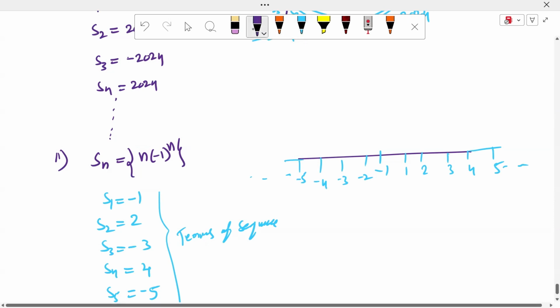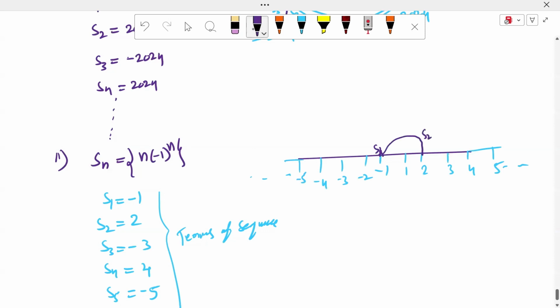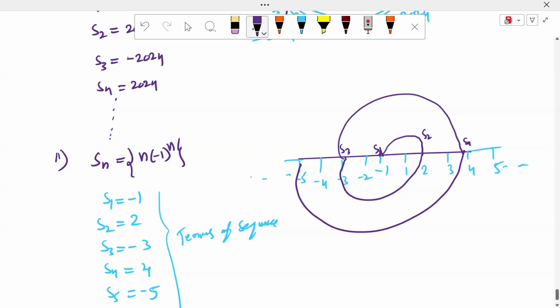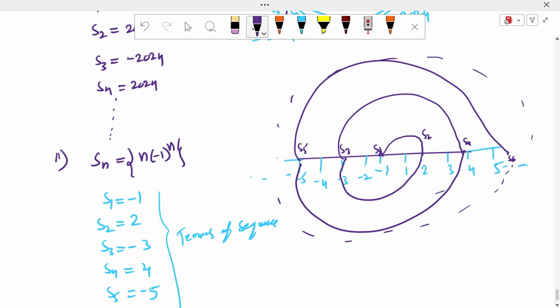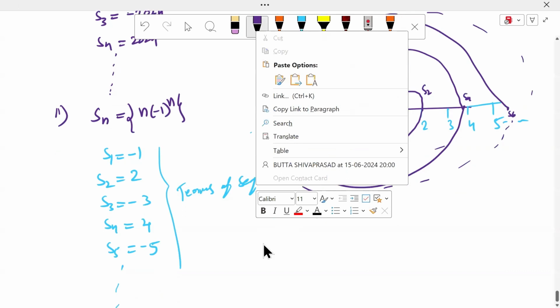First term is minus 1, S1. And second term is 2, S2. S3 is minus 3. S4 is plus 4. And S5 is minus 5. And S6 is plus 6. So up to so on. These are called sequence.